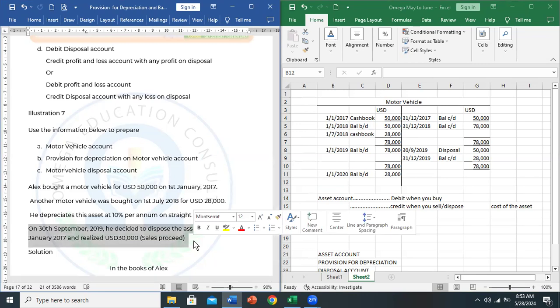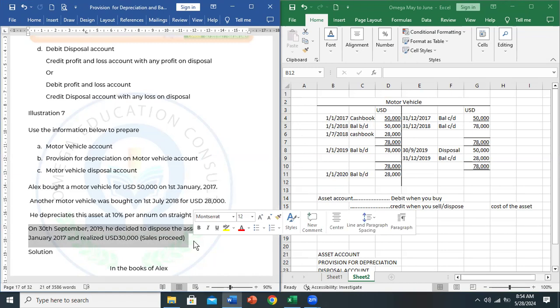So we don't have to continue to 2021, 2022 because for these years we don't have any information regarding buying an asset or selling an asset. So normally you end at the last year where the next years there was no activity regarding buying or selling the asset. So that is how you prepare the asset account.